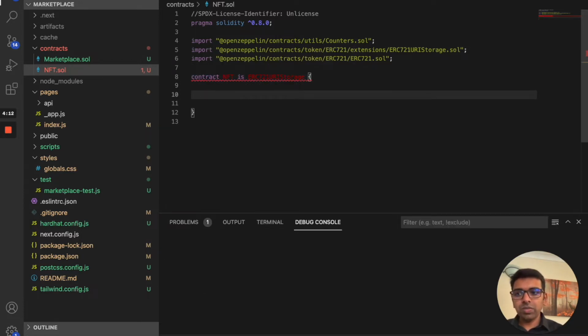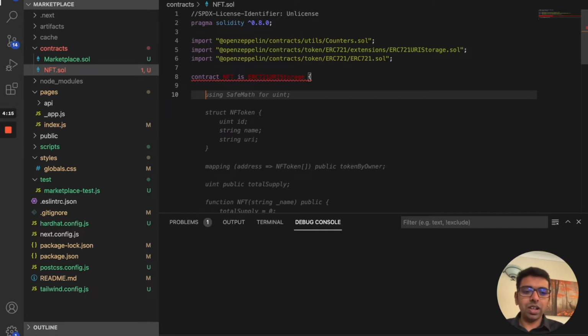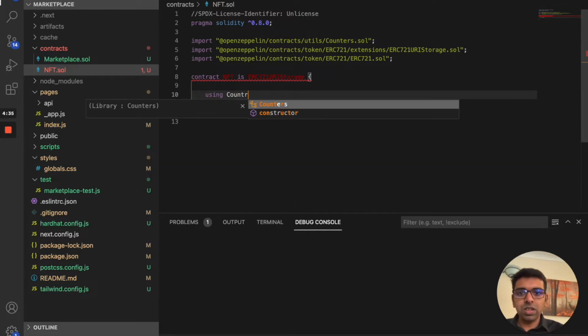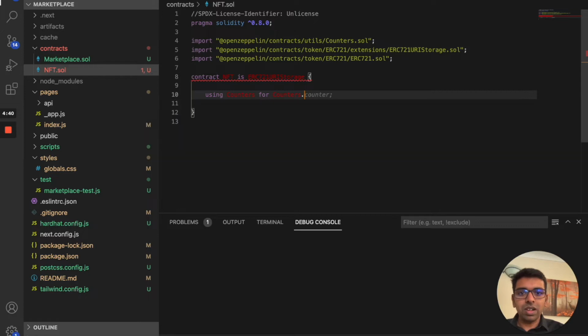Every item we create in a marketplace needs an item ID. Normally in a DB, you use it as a primary key, right? In a Solidity contract, you define a private variable which you can save in the block. For that, we're going to use something called Counters. So we say using Counters for Counters.Counter. It's just a way of saying that we're going to use Counters.Counter for creating an item ID.